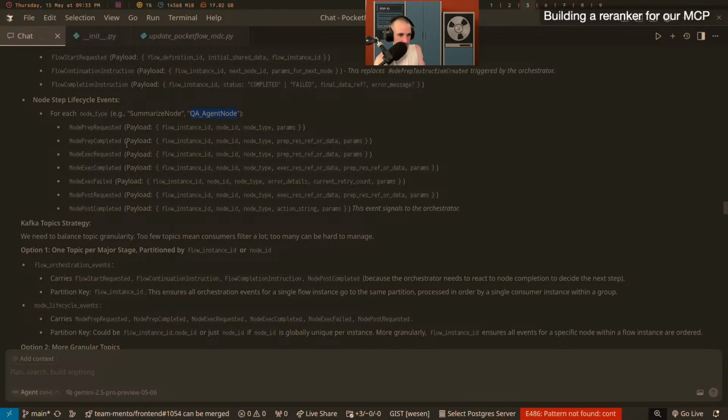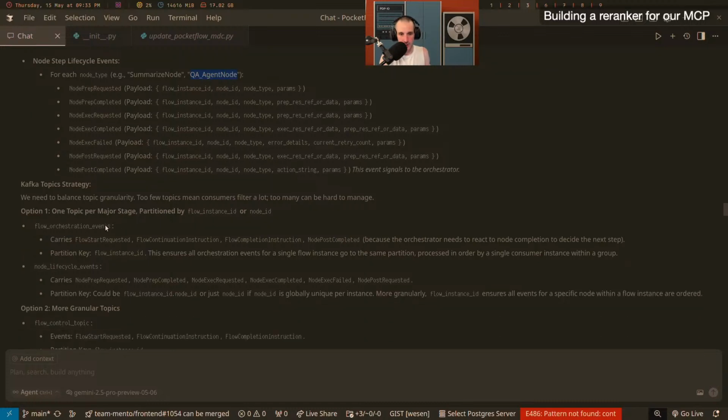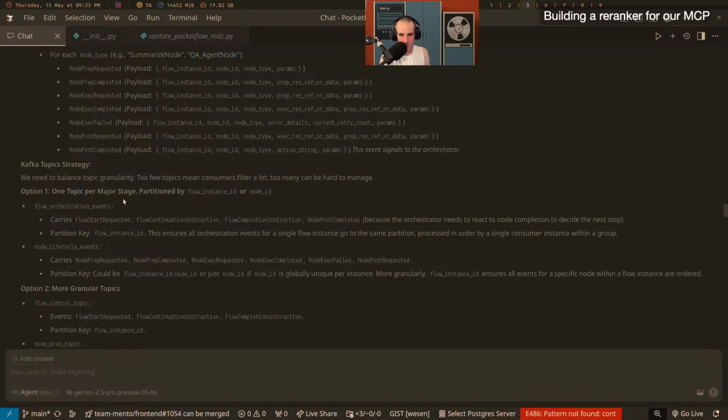And with event-driven, you can put it all into one process and say, well, I received 30 events from the high priority users, maybe I should let 2 free users go through. You can literally write that in there. So it's exactly the opposite, where normal code is hard to write in an event-driven system, but complicated code is actually very easy to write because it's closer to what the world looks like, right? So anyway, Kafka topic strategy: 1 topic per major stage, partitioned by flow instance ID or node ID.